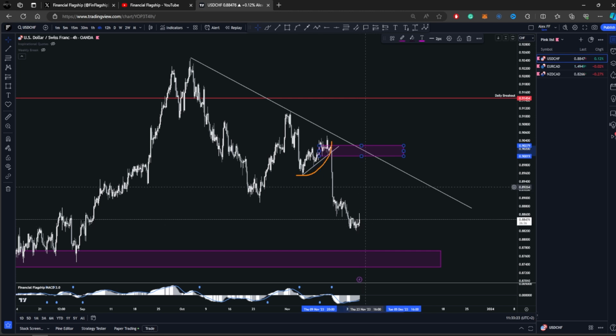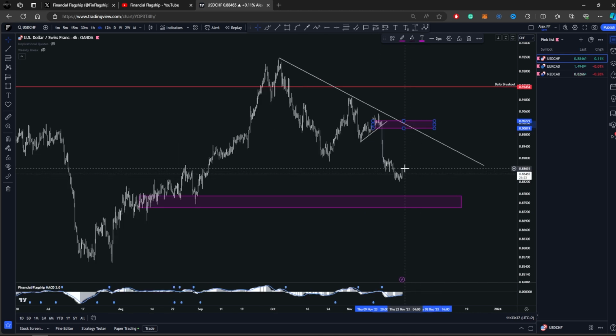I'm expecting a consolidation similar to this one here, so maybe the price will engage into a sideways move and then drop again towards this level. And like I was saying, here is a good area to watch for a reaction because it will tell us the story on what will happen next.